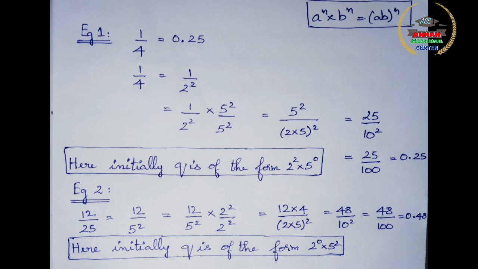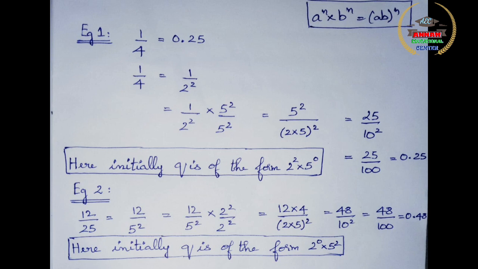Let me give you a few more examples. If you see example 2, I will take 12 by 25. This 25 in the denominator can be written as 5 squared. So when you multiply the numerator and denominator by 2 squared, you will get 12 into 4 by 2 into 5 the whole square, which is 48 by 10 squared.